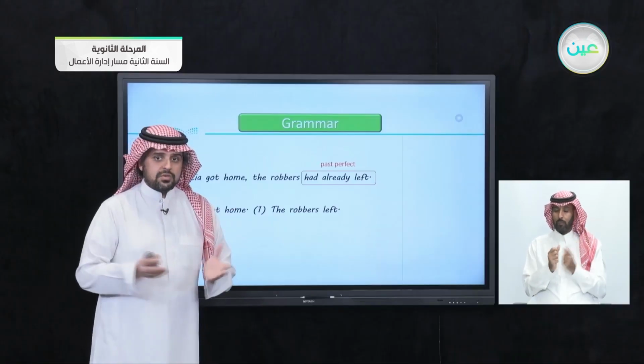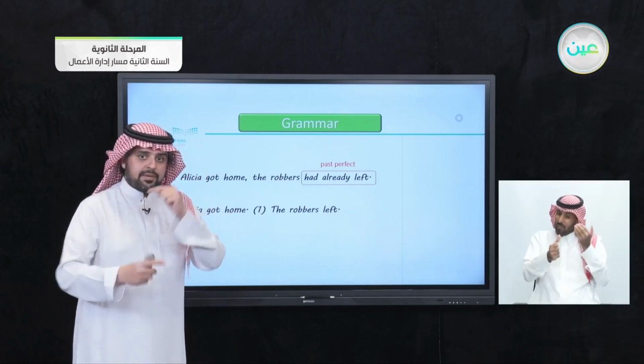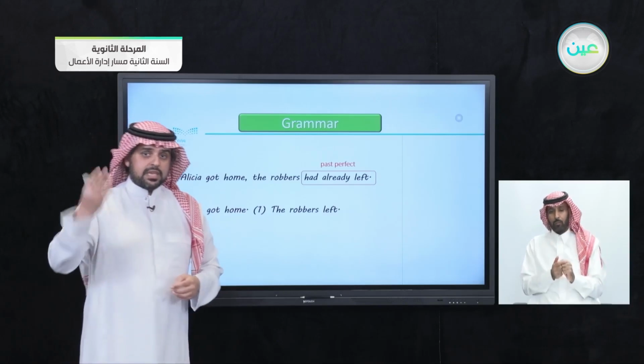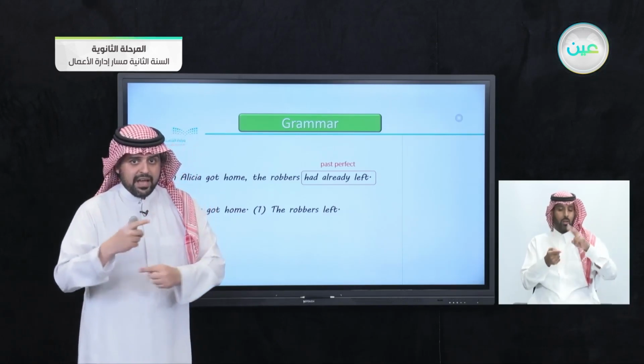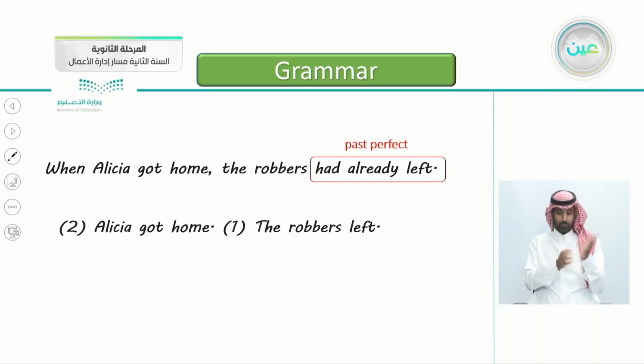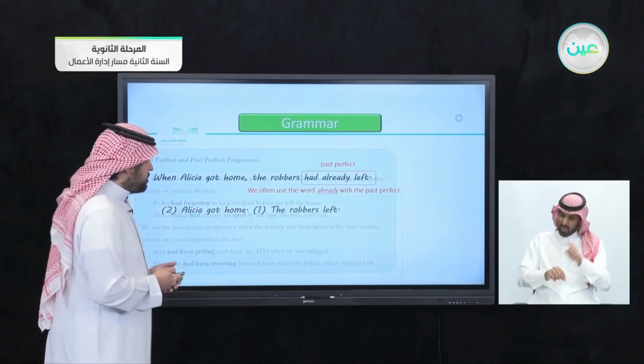This is when we use the past perfect, when we have two past events, one happened after another in the past. And we sometimes use the word already. We often use the word already with the past perfect. We had already left. It means they left and it's done.